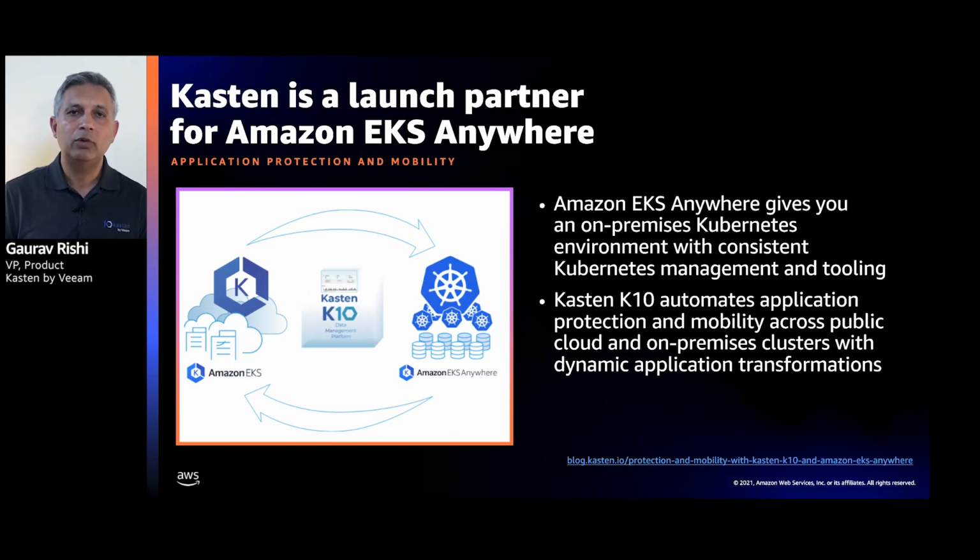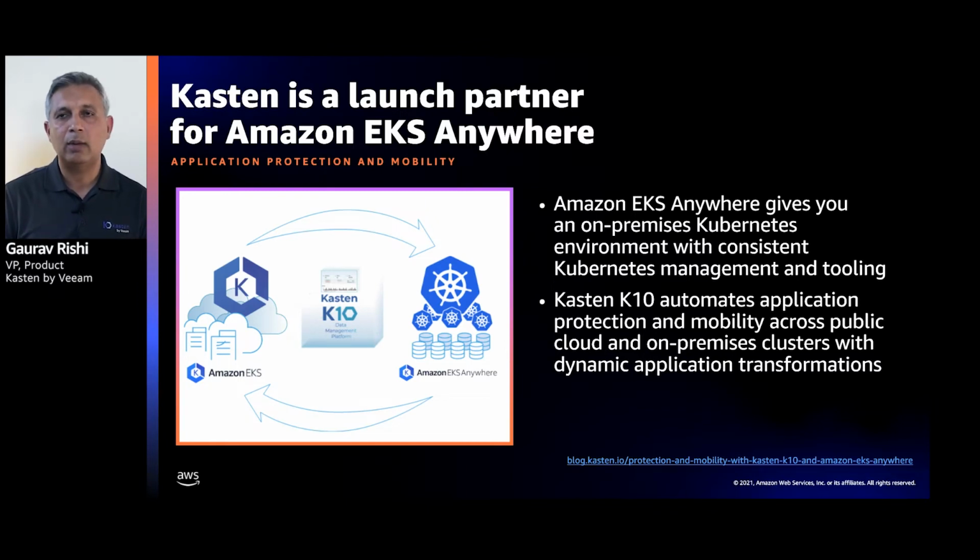What Kasten K10 provides in partnership here is essentially a way to now not only back up your entire applications across clusters that now span both cloud and on-premises through a single console, and we'll look at that in a demo, but it also allows you the capability to move applications.